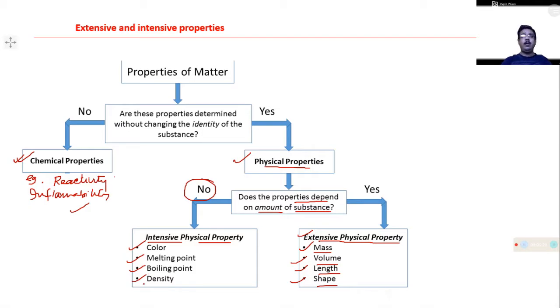These are examples of some intensive physical properties which are independent of the amount or quantity of the substance present in the system. Now we have explained the extensive and intensive properties in detail, by which you can so easily identify which property is extensive and which property is intensive in nature.